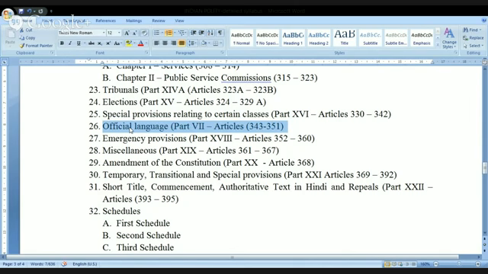But for our kind information, I'll just tell you one point. Here the word you have seen is the official language. Sometimes you will also come across the word national language. Generally in India, we always say Hindi is our national language.